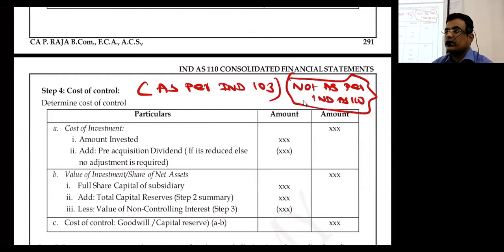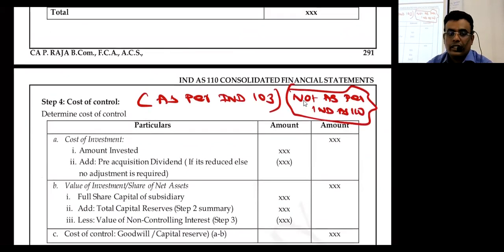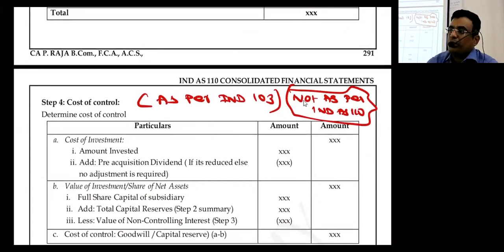Hopefully you understood. This cost of control step should be performed completely as per IND AS 103. This concept is dealt under IND AS 103, not 110. Because of this concept only, people usually handle business combination first, then come to CFS. But nothing is required. To the extent you are able to understand, that is more than enough.